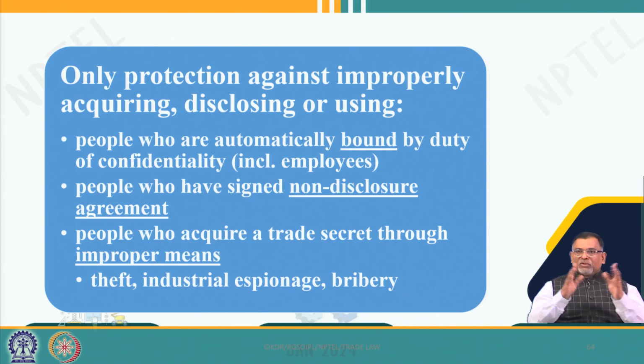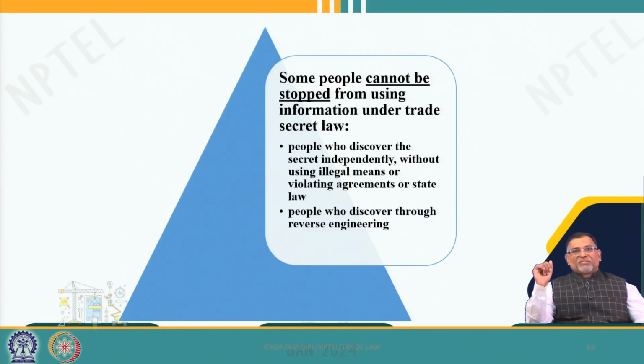So, people who are bound by a duty cannot disclose, for example, employees, and most of the time trade secrets are leaked through employees. So, people who sign non-disclosure agreements, NDAs, and people who have acquired a trade secret through improper means. All these are protected against, and legal acquisition is not prohibited.